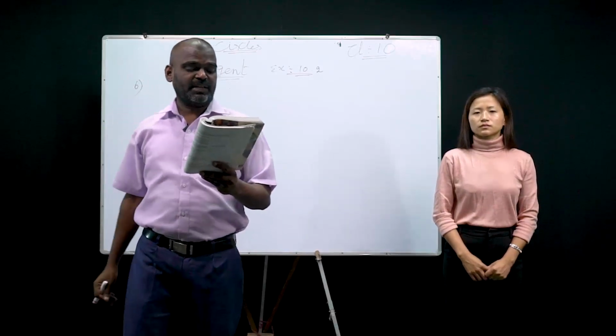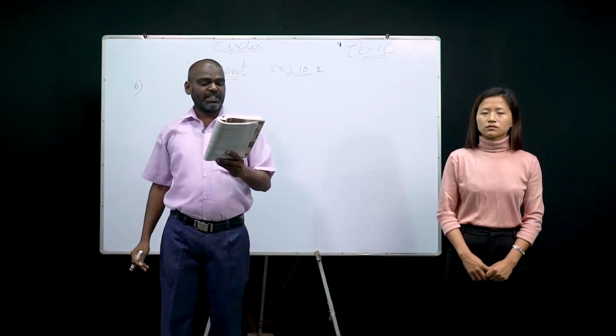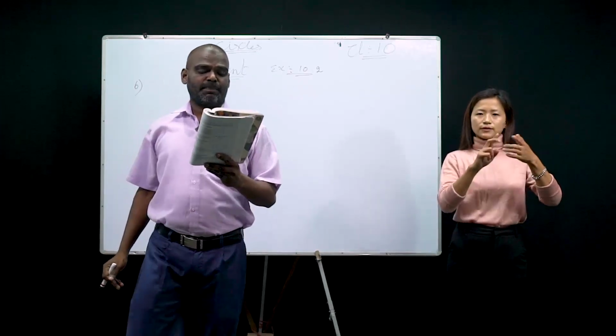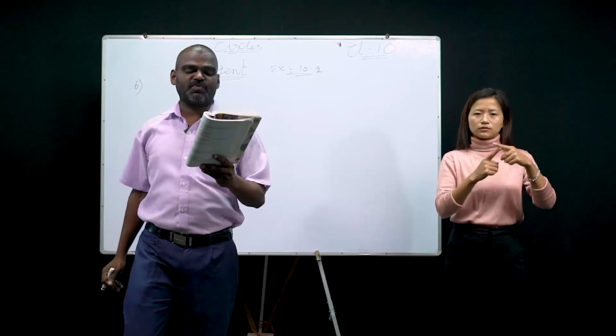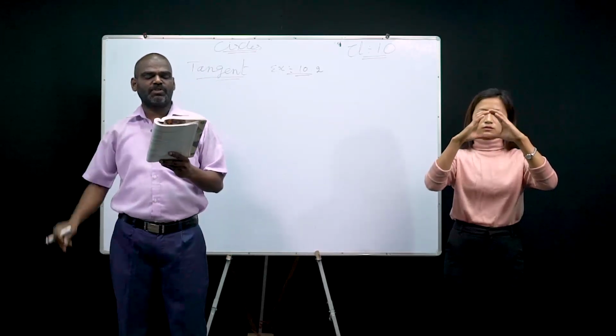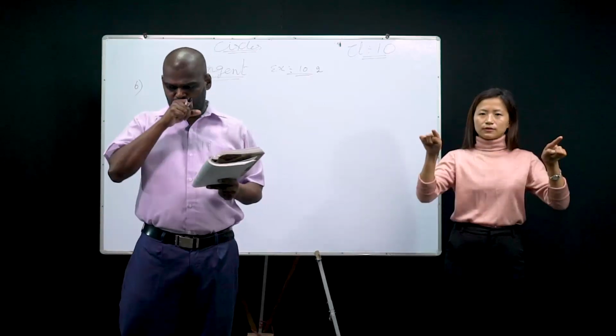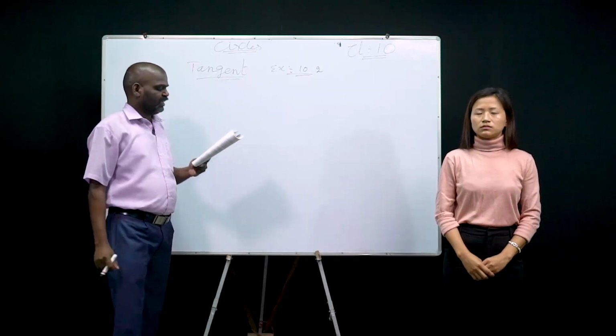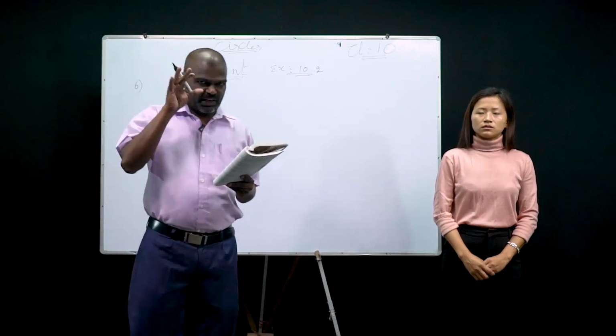10.2 question number 6 tells: the length of a tangent from a point A at a distance of 5 cm from the center of the circle is 4 cm. I repeat, not able to catch, right?